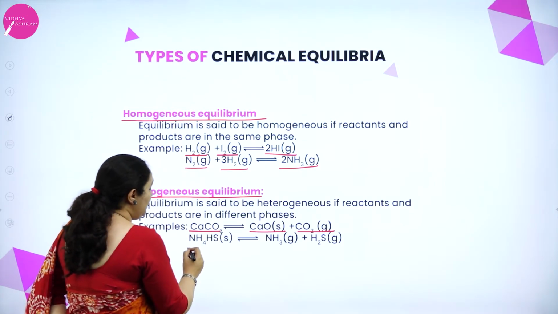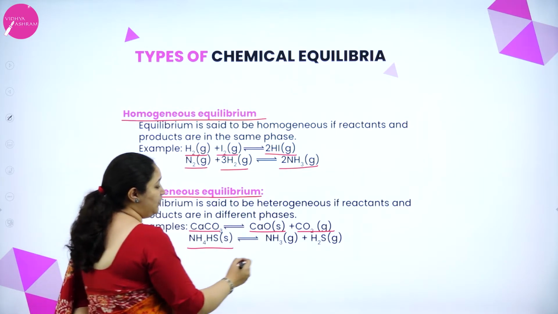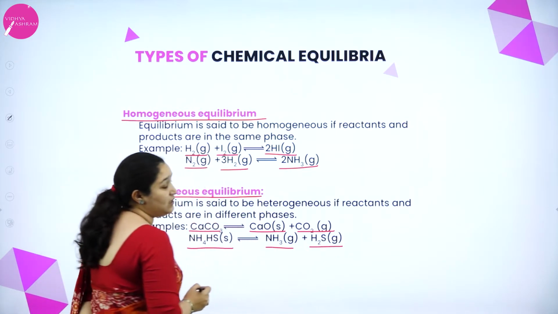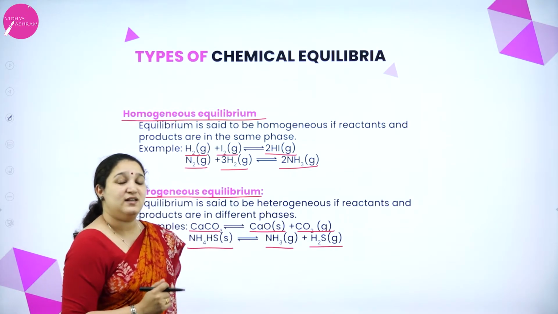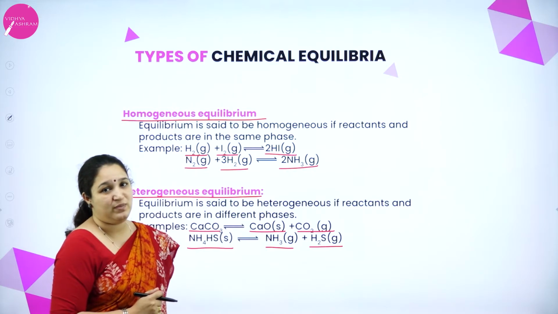Similarly, NH4HS is a solid, but ammonia is a gas, H2S is a gas. Again, they are in different phases, isn't it? Thus, it is heterogeneous equilibrium.